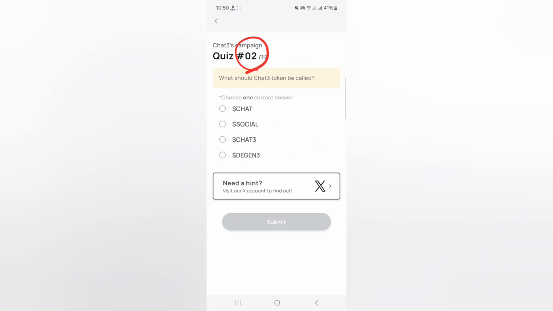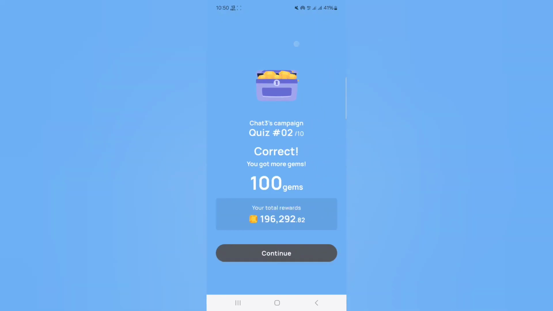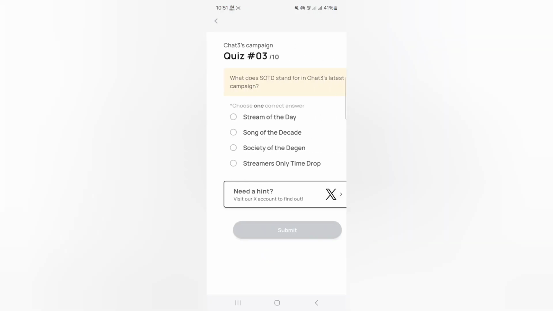Now quiz number 2 and the correct option is option number 3. Click on it and click the submit button. Here you see I again earn 100 gems.